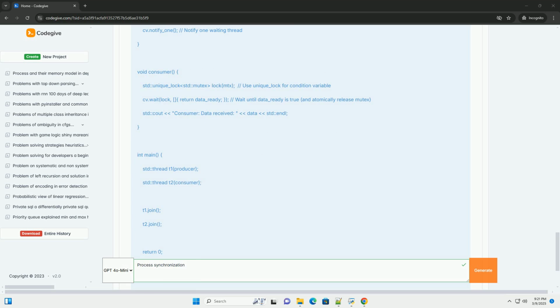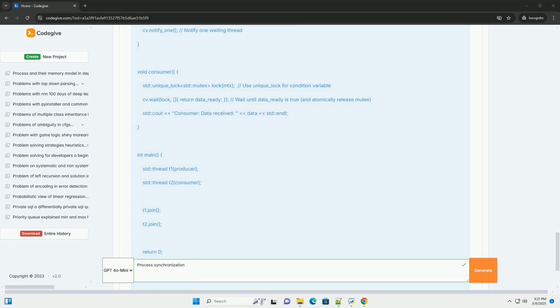Testing and debugging. Concurrent programs are notoriously difficult to test and debug. Use tools, like thread sanitizers, to detect race conditions, deadlocks, and other synchronization errors. Carefully design your code and use appropriate synchronization mechanisms to avoid these problems in the first place.